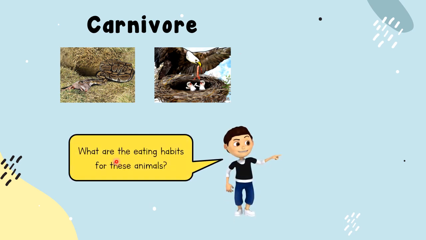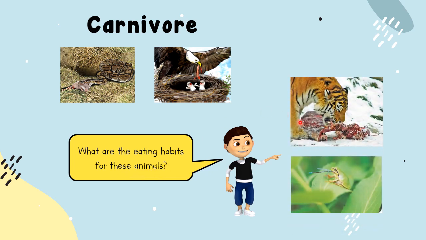Snake and eagles eat animals only, so they are carnivore. What are the eating habits for these animals? Tiger and frog. Tiger and frog eat other animals. So, tiger and frogs are carnivores.